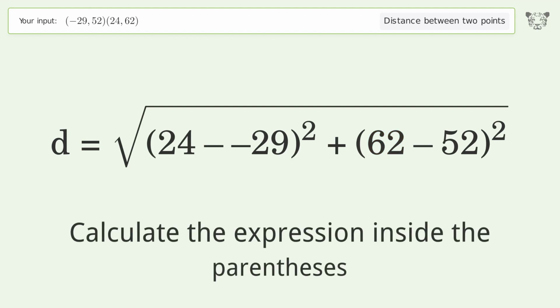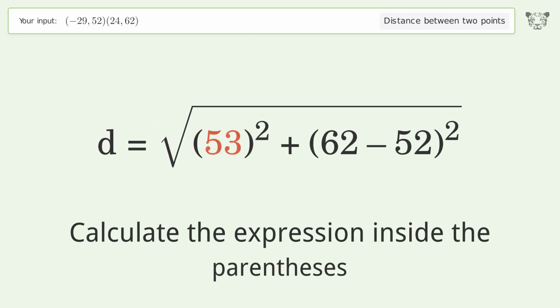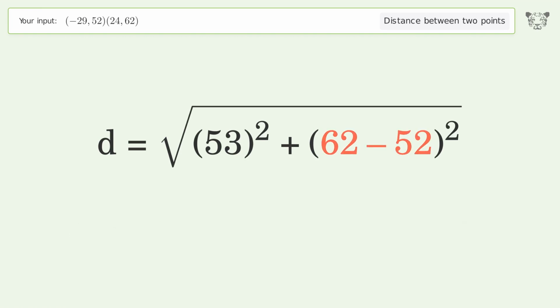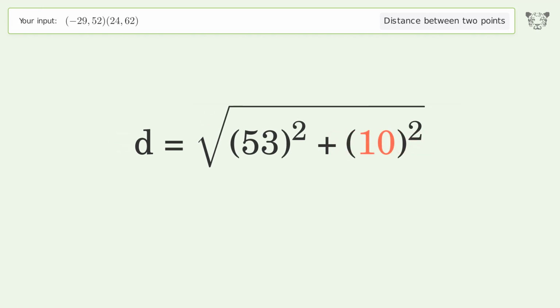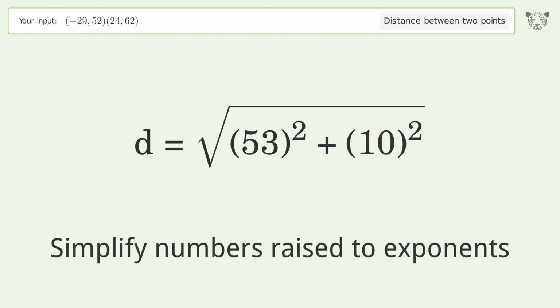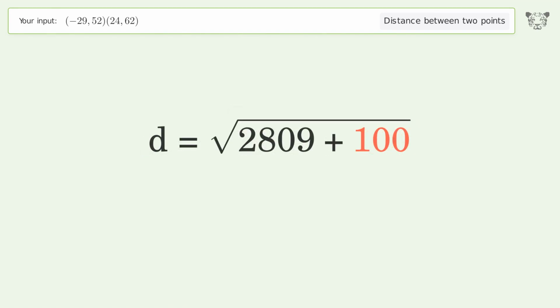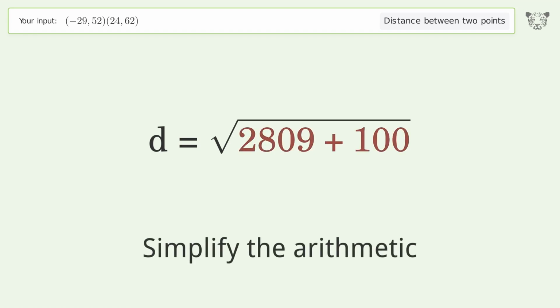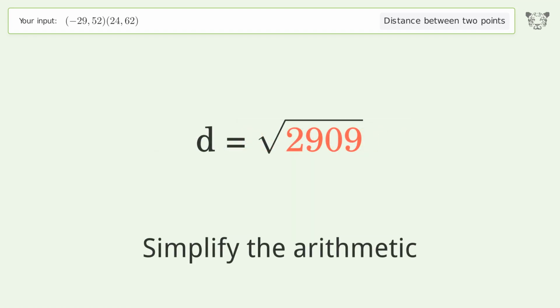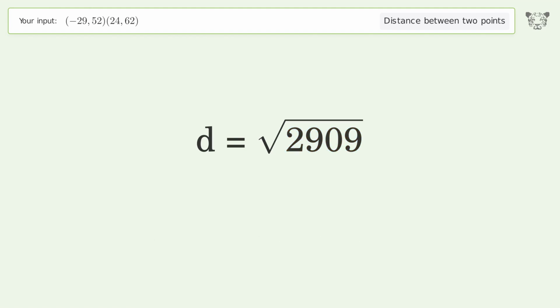Calculate the expression inside the parentheses. Simplify numbers raised to exponents. Simplify the arithmetic. And so the distance between the 2 points is the square root of 2,909, or 53.935.